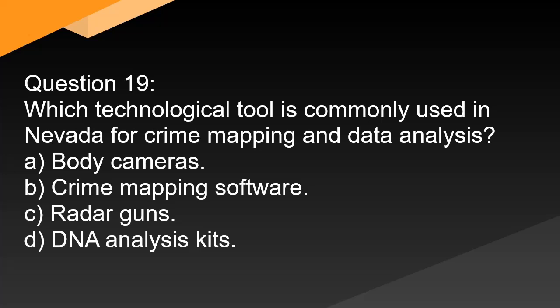Question 19. Which technological tool is commonly used in Nevada for crime mapping and data analysis? A. Body cameras. B. Crime mapping software. C. Radar guns. D. DNA analysis kits.